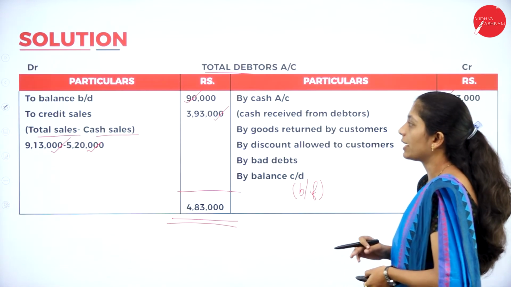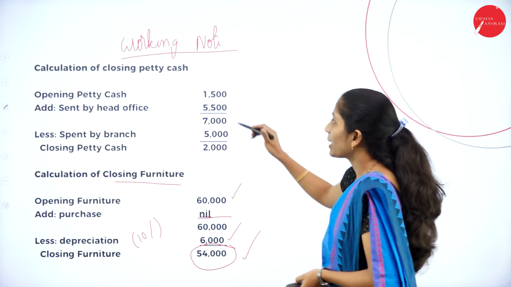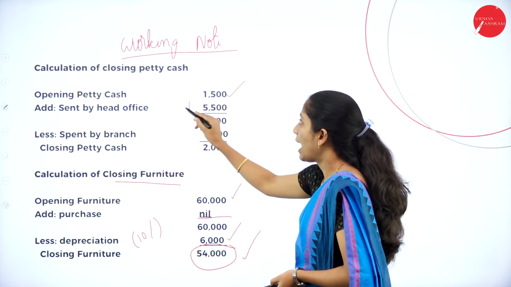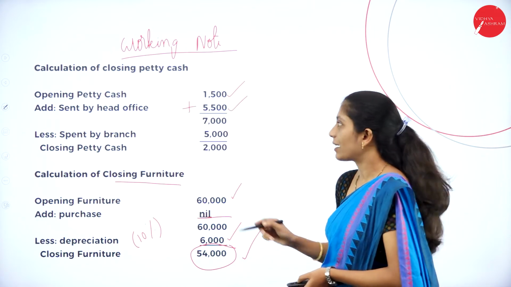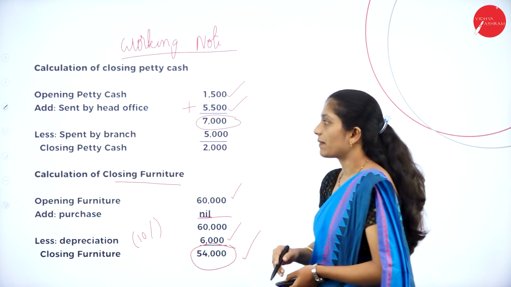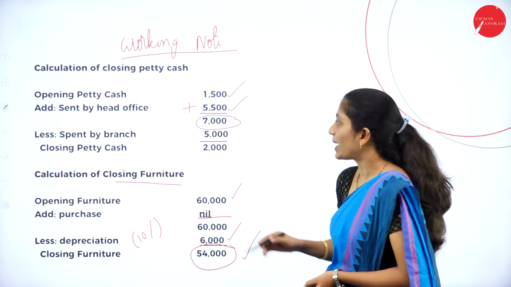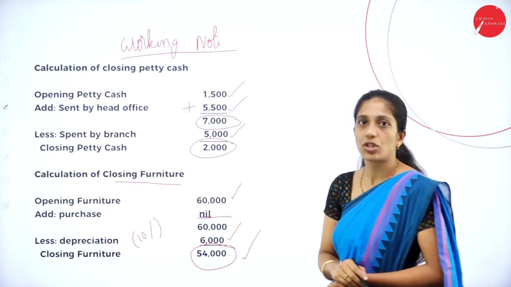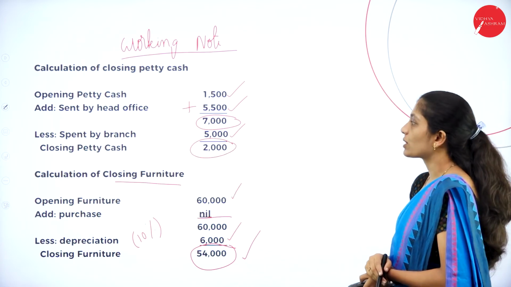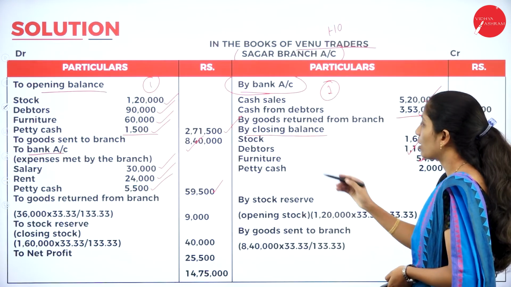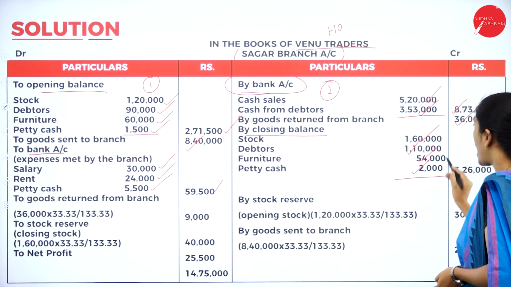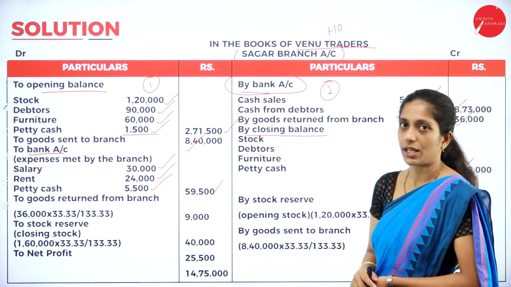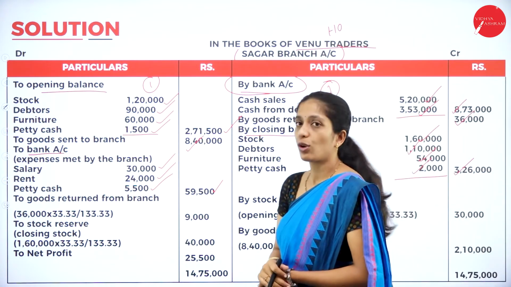So how to calculate? So opening petty cash is 1,500 sent by head office. So we have to add this. So we'll get 5,500. The total is how much? 7,000 less spent by the branch. How much? 5,000. So the total closing petty cash is 2,000. So closing petty cash is 2,000. Record that amount 2,000. So add all this. In the outer column it is 3,26,000. Now we are done with recording the closing balance.